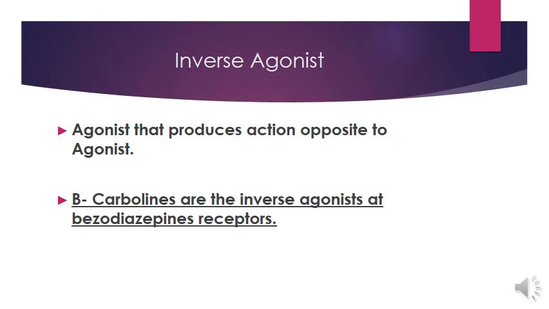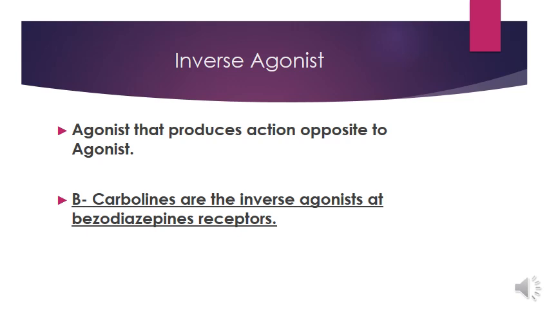Let me explain this example. Benzodiazepine binds with benzodiazepine receptors in the brain. Benzodiazepines enhance the action of GABA. I hope you all know what is GABA. GABA stands for gamma aminobutyric acid, which is an inhibitory neurotransmitter. So when benzodiazepine enhances the inhibitory action of GABA, what will happen? There will be sedation, anxiolysis, and muscle relaxation.